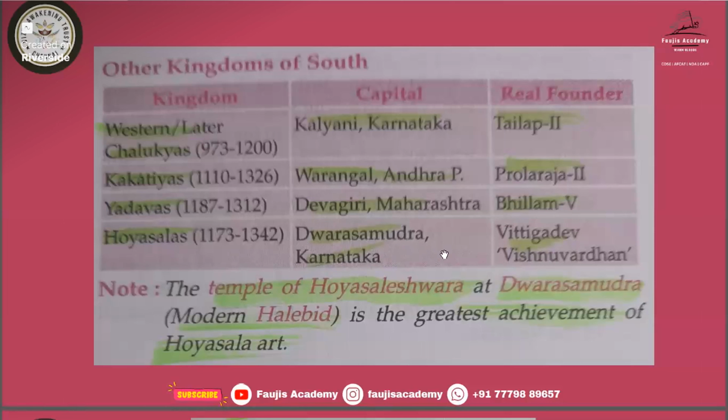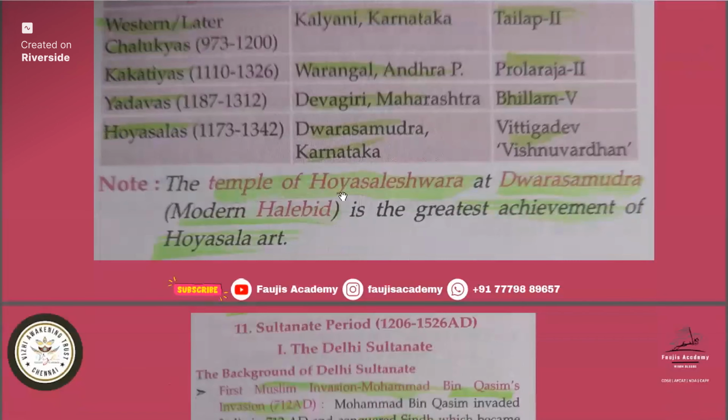Capital is at Dwarasamudra, and founder is Vishnuvardhana. The temple of Hoysaleswara at Dwarasamudra, modern Halebid, is the greatest achievement of Hoysala art.